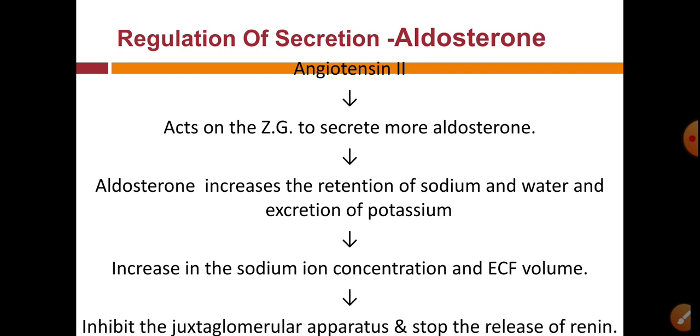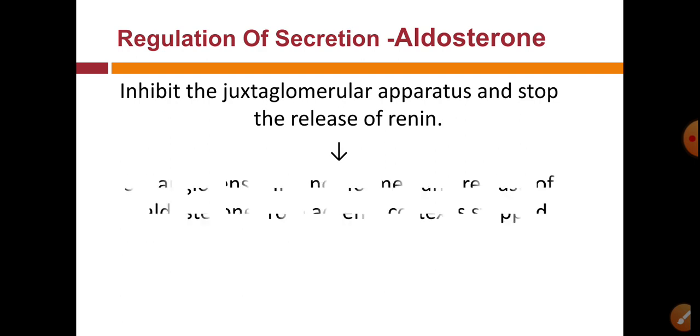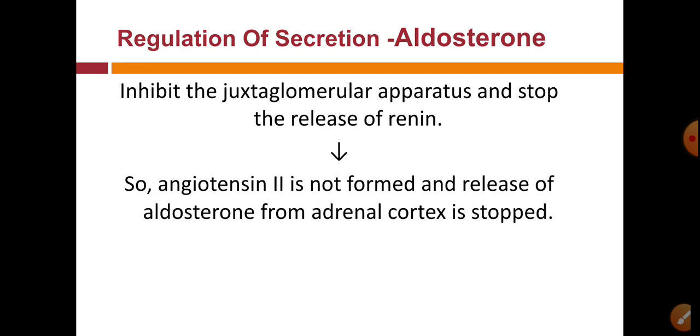So sodium ion concentration is maintained with the help of aldosterone, and when there is an increase in sodium ion concentration, it inhibits the secretion of renin from the JGA. When renin release stops, angiotensin second is not formed because renin is not secreted to convert angiotensin first into the second, and release of aldosterone from the adrenal cortex is also stopped because angiotensin second is responsible for stimulating the zona glomerulosa to secrete aldosterone.